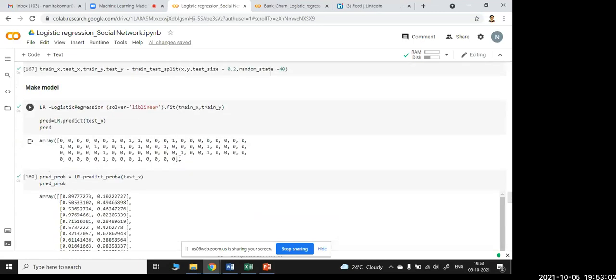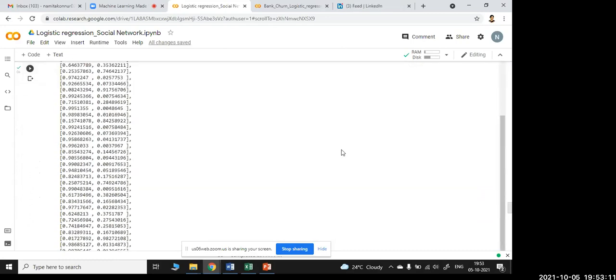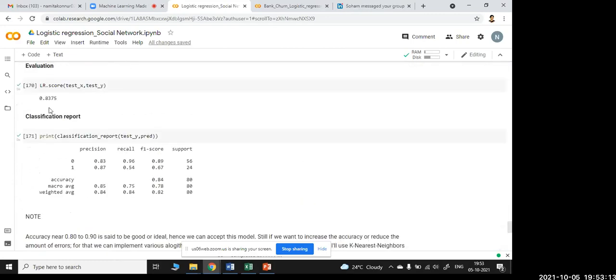Here I have done it in a round robin shape, but it's fine. Only 4 steps to make the model, and once your data is correct, no need to worry. Then predict and check the score using the evaluation method, that is LR score with test_X and test_Y. This is the actual step you have to do in logistic regression.